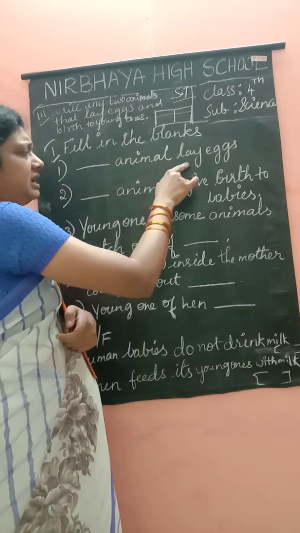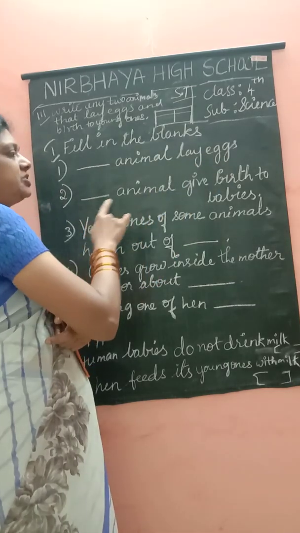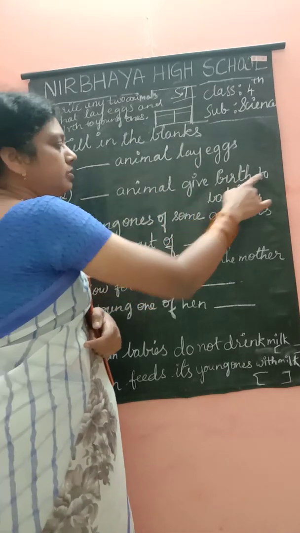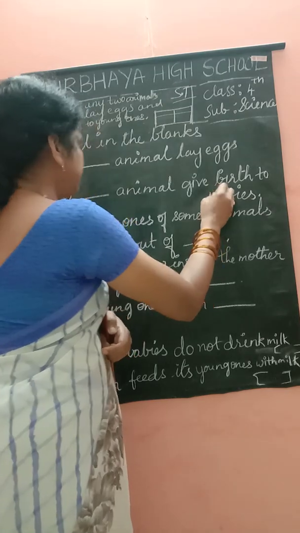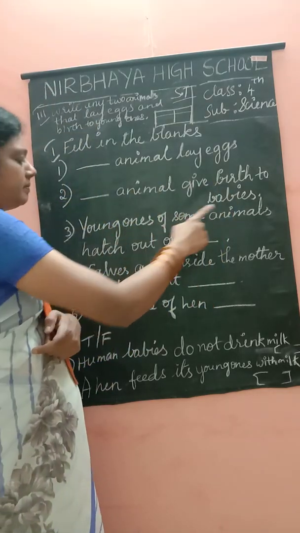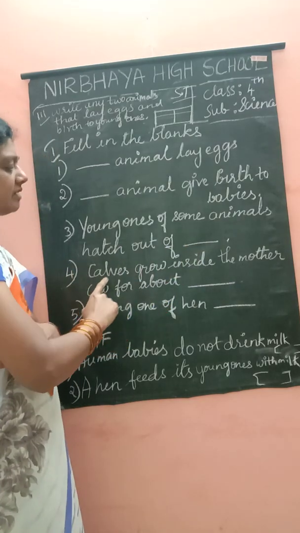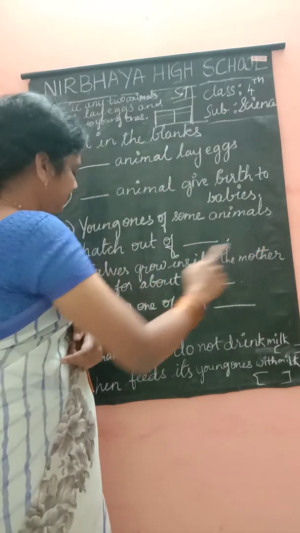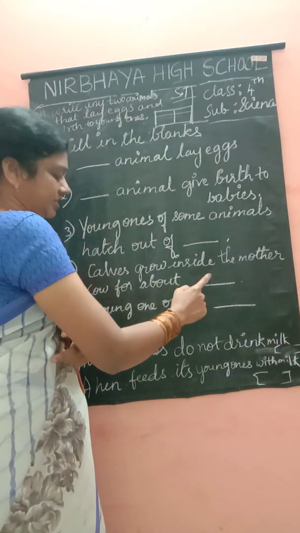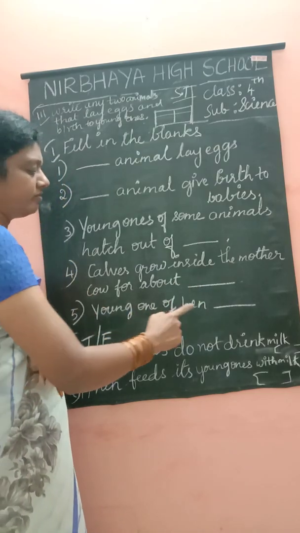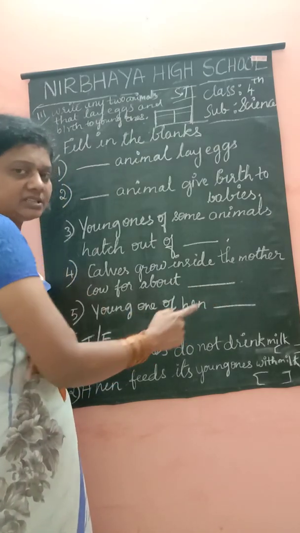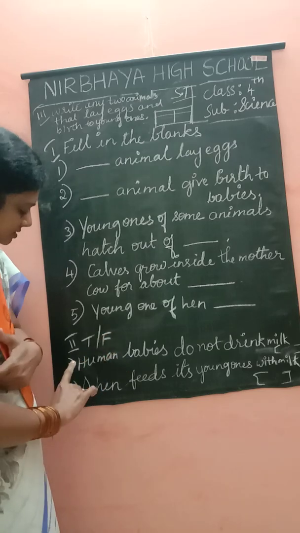Dash animal lay eggs. Dash animal give birth to babies. Young ones of some animals hatch out of dash. Calves grow inside the mother cow for about dash. Young one of hen dash. Yes, fill in the blanks. And the true or false.